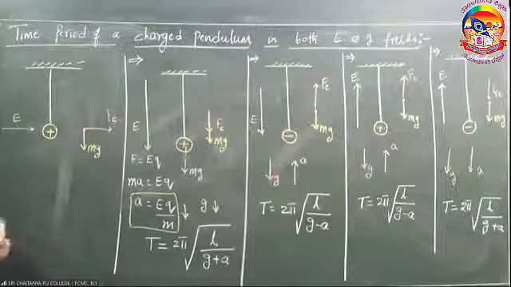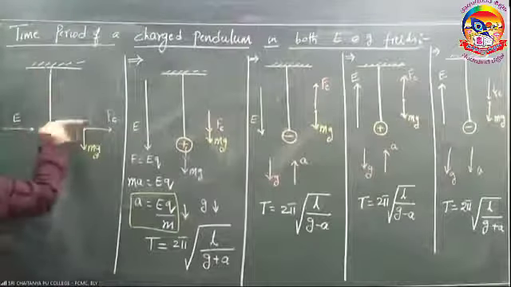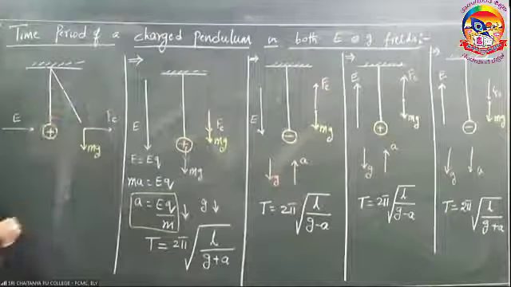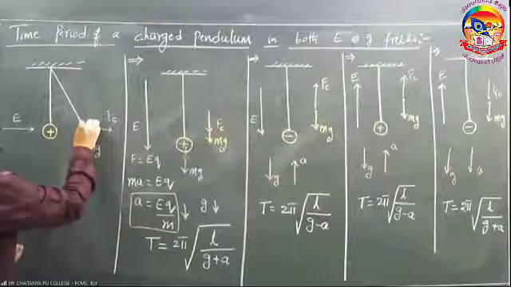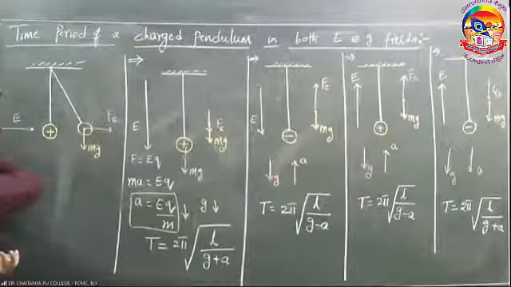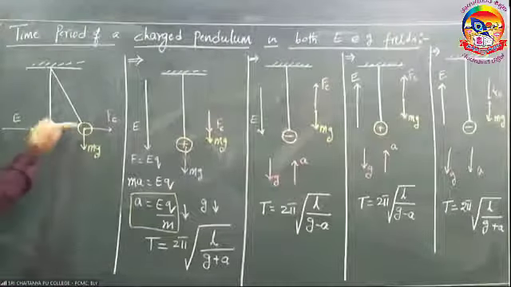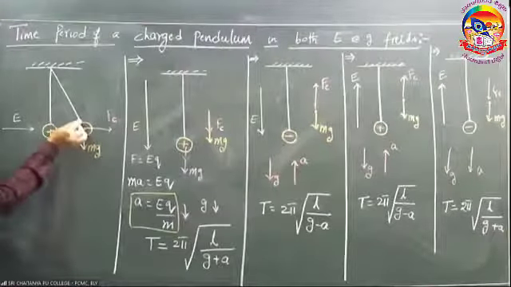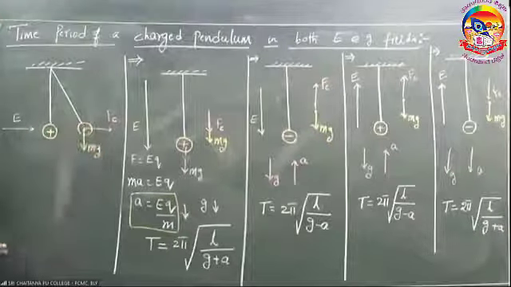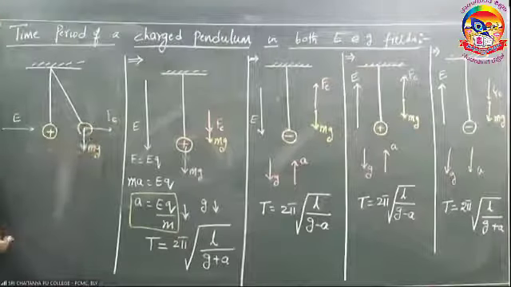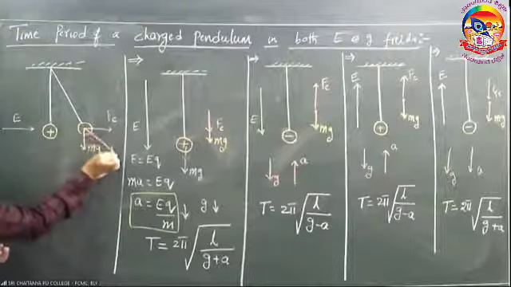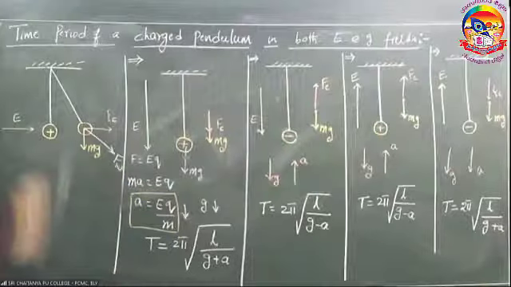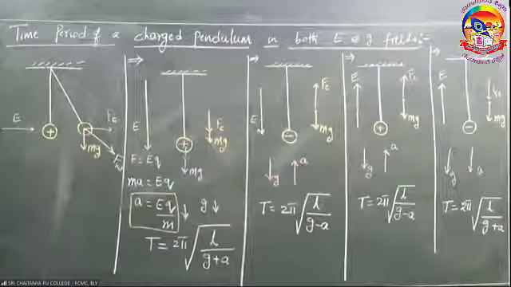Whenever this bob comes, due to this electric field acting in this direction, the bob comes like this. Well, this is Fe, this is mg. This is the net force in this direction, F net, right? Here you get two questions.